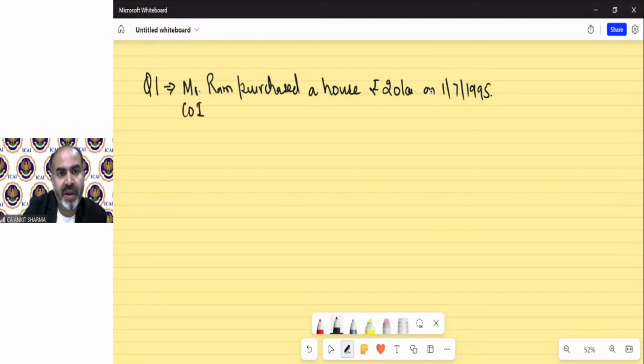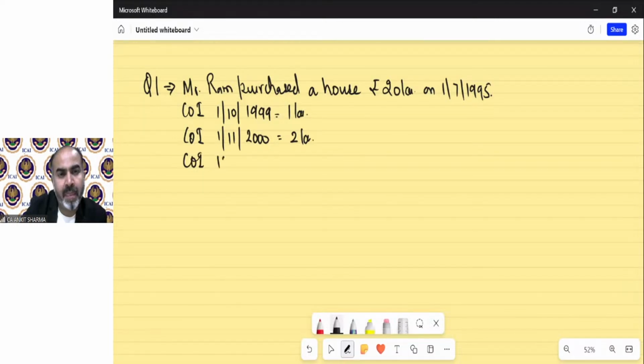Cost of improvement on 1st October 1999, 1 lakh rupees. Cost of improvement on 1 November 2000, 2 lakh. Cost of improvement on 15th May 2010, 3 lakh.